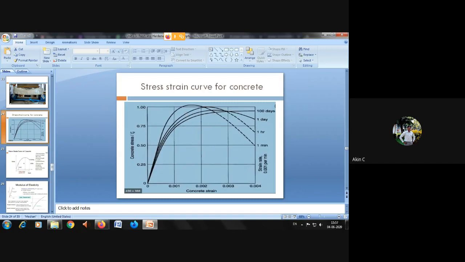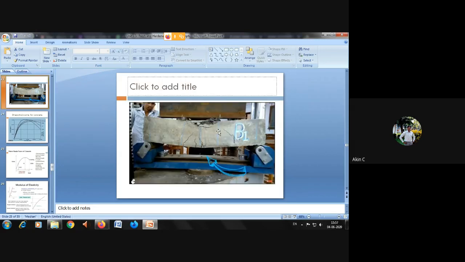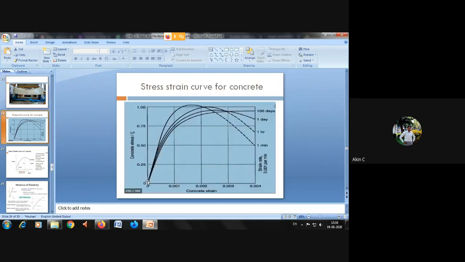When you go to higher studies like structural engineering, the stress-strain curve is the basic question they will ask in any type of interview. So how will you check stress and strain? You can take an example, which is causing stress and which is causing strain. This is causing strain and this is causing stress. When there is more stress, more strain occurs. Even nowadays people are using Internet of Things or computers to analyze these cracks so that it generates a graph like this. When more stress is applied, strain may also occur.